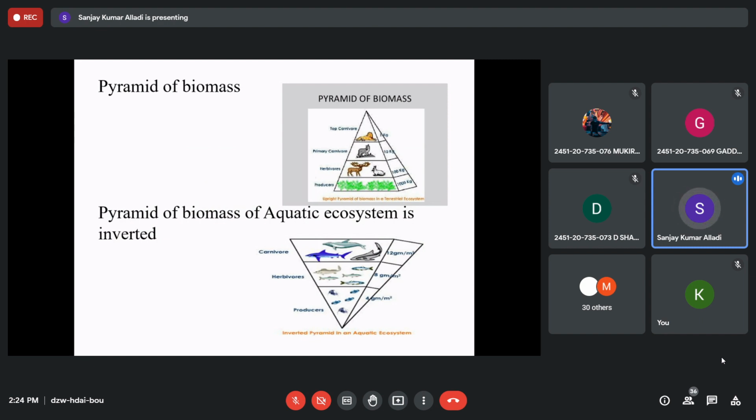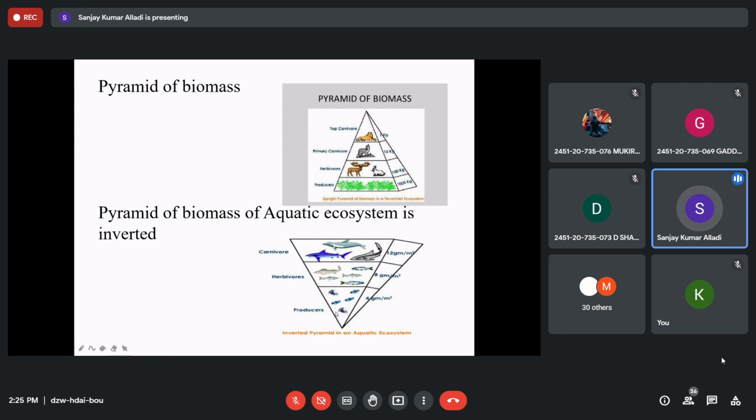Now tell me, do you have any doubts? Okay, if no, just now we said that if these have got more biomass, more number, more energy will be there and they can satisfy the energy requirement of all these levels. Energy flows from here to here, here to here, here to here. This is how the energy satisfaction of an ecosystem and different trophic levels will be met.